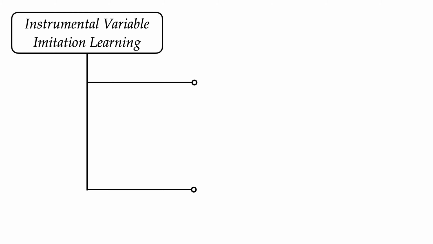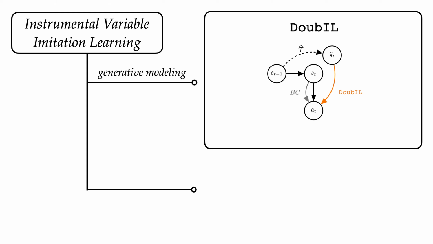We can leverage this past state instrument in two ways. The first is via simulator to resimulate the transition from the past state to the current states, leading to fresh draws that no longer share a noise term with the observed action in the recorded dataset. We can then apply standard imitation learning to this new dataset, a procedure we call double.